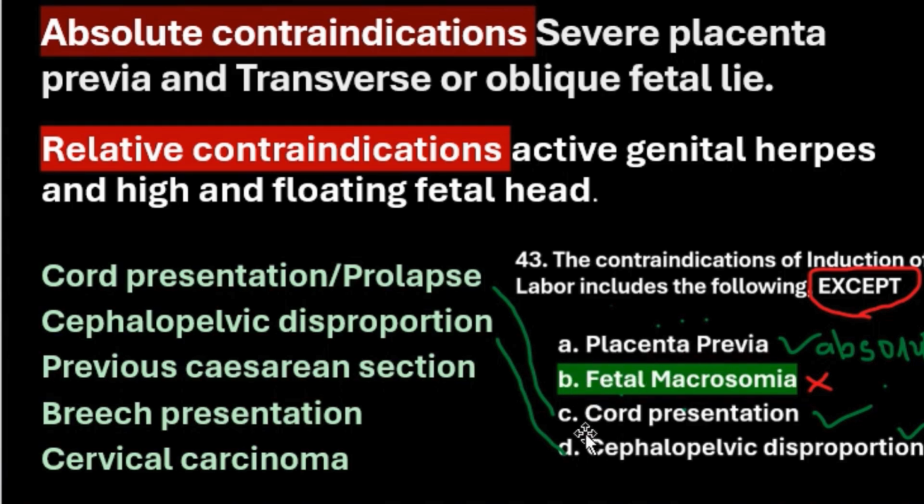Then fetal macrosomia is not in the list. This is not a contraindication. So the except word is there. See, the negative word is here. So the answer will be fetal macrosomia, which is not a contraindication for induction of labor. Cord presentation is mentioned here, and cephalopelvic disproportion is also present here.